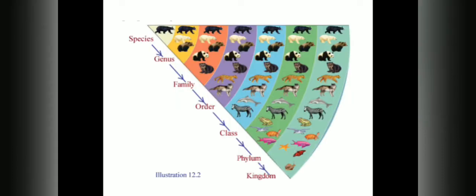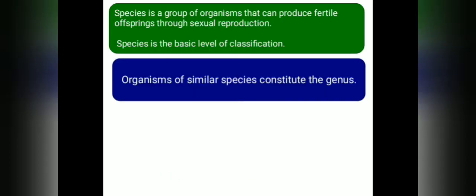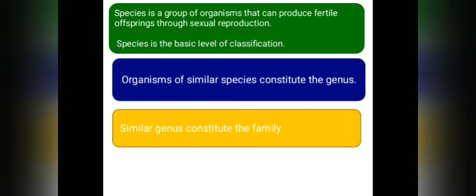Here this black bear is one species, snow bear is another, and brown bear is another. These are similar species, they share similar features, so these similar species together constitute a genus.